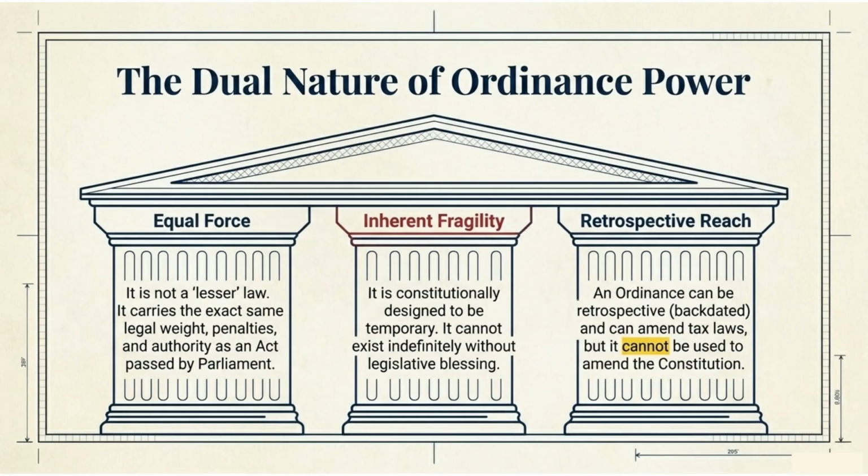The ordinance power has a dual nature. It has equal force to an act of Parliament but carries inherent fragility, meaning it's designed to be temporary. It also has retrospective reach, allowing it to be backdated, but it cannot amend the Constitution.